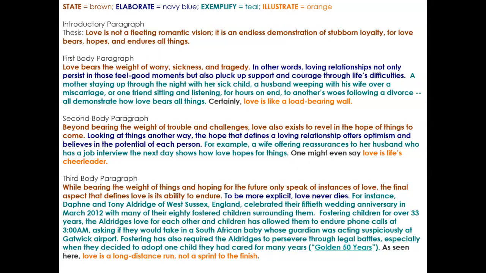Here's another example. Pause the video and read the passage over. Note the color-coded sections that help identify how a well-written argument includes all of these elements of SEEI. Restart once you've had a chance to review it.